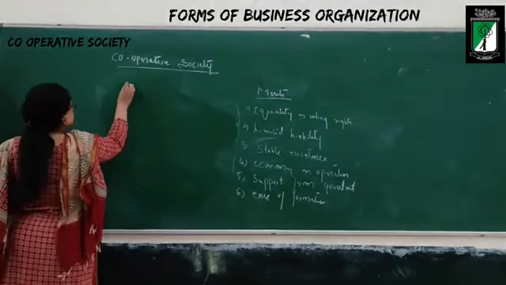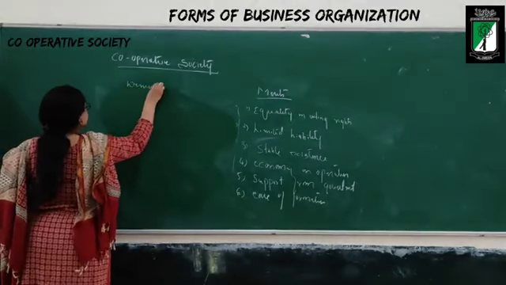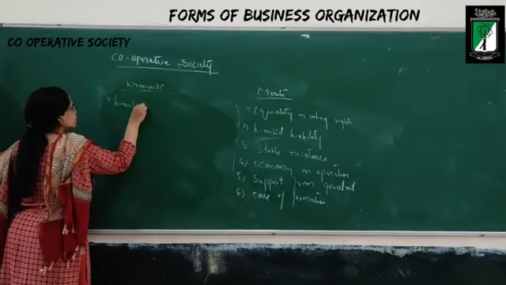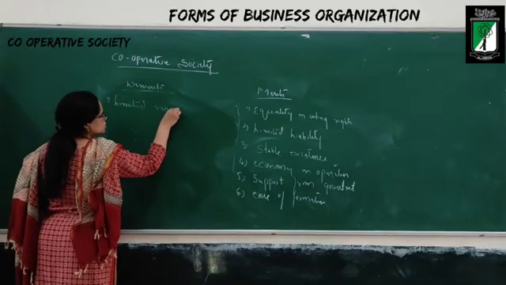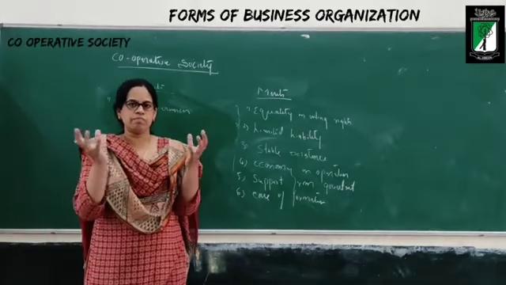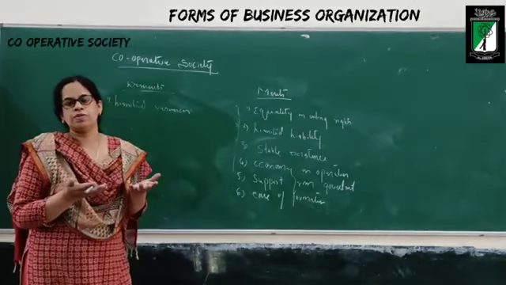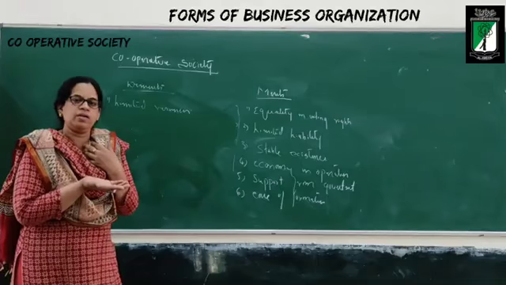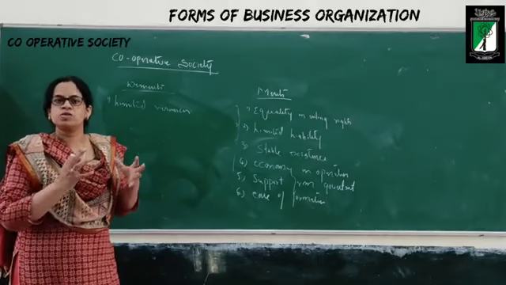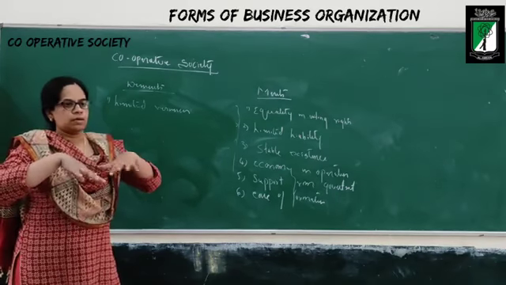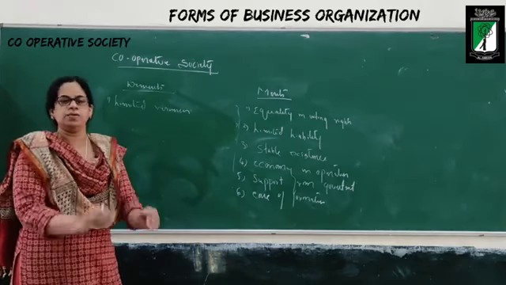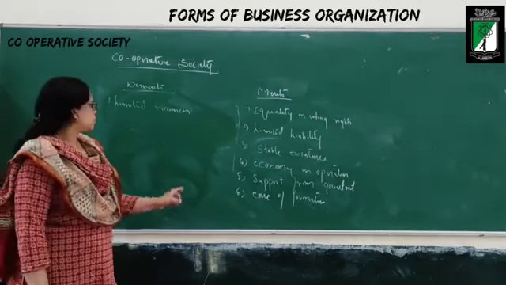Now we are going to discuss what are the demerits. The first one is limited resources. What is limited resources? Members are there. Those members will contribute the capital. With the capital they have contributed, only with that you have to run the cooperative society. You cannot buy anything extra. You cannot do anything extra. What is given, with that only you have to do the business. That is one of the main